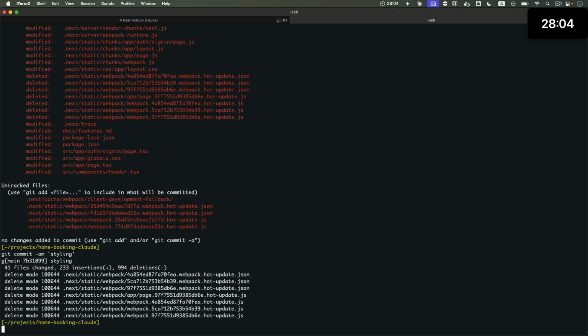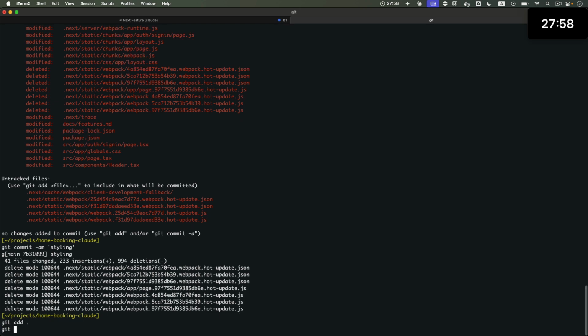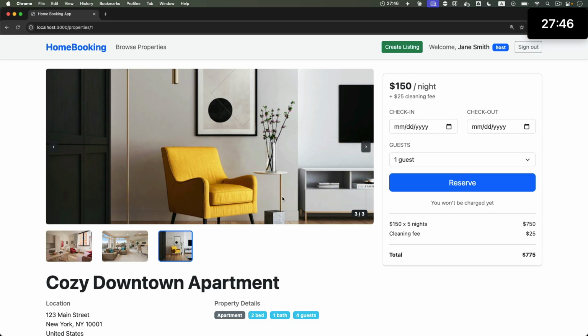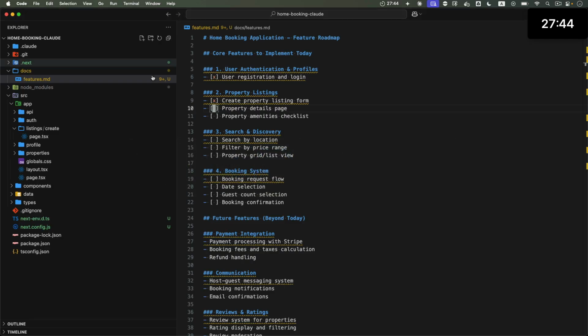Let's save our progress. Git add everything, and then git commit. Let's say property details. Okay, what is the next thing? Let's look at our feature list here. Yeah, we built the property details page. That's done. Now property amenities checklist.